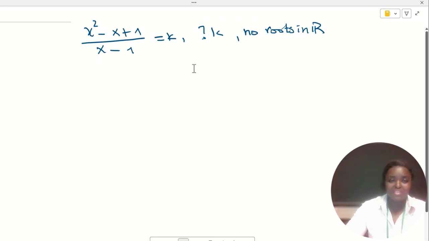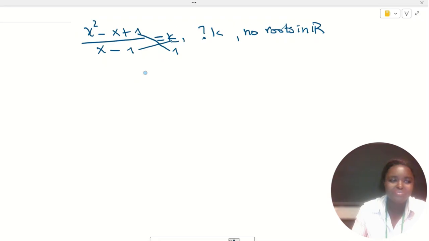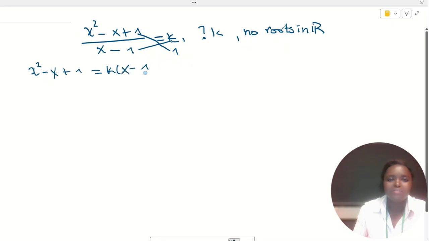Okay, so what we have to do, I need to transform this fractional equation into an equation without fractions. This is k over 1, and do you remember that the product of these is equal to the product of these? Yes, you remember it correctly. So then we will have x squared minus x plus 1, this is x, equal to k times x minus 1.